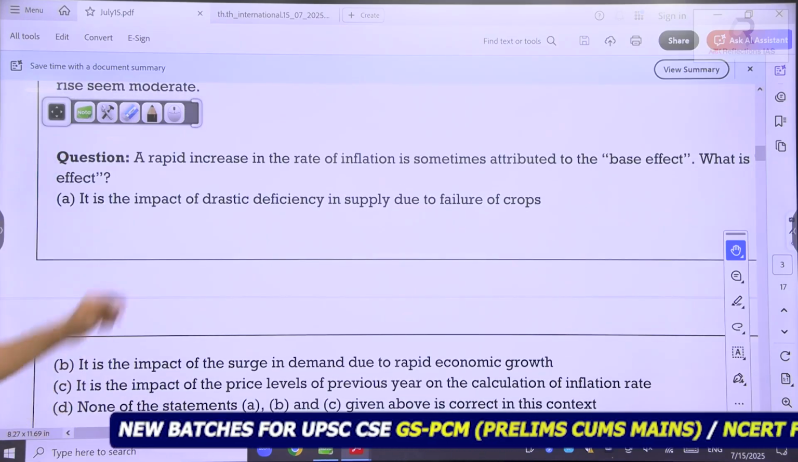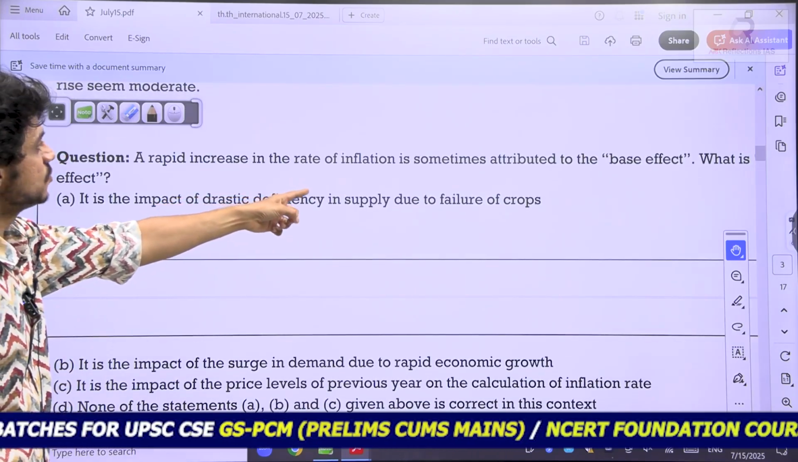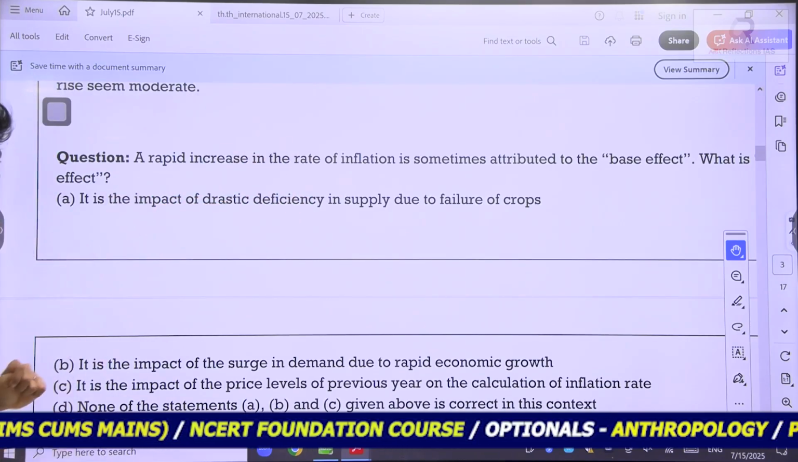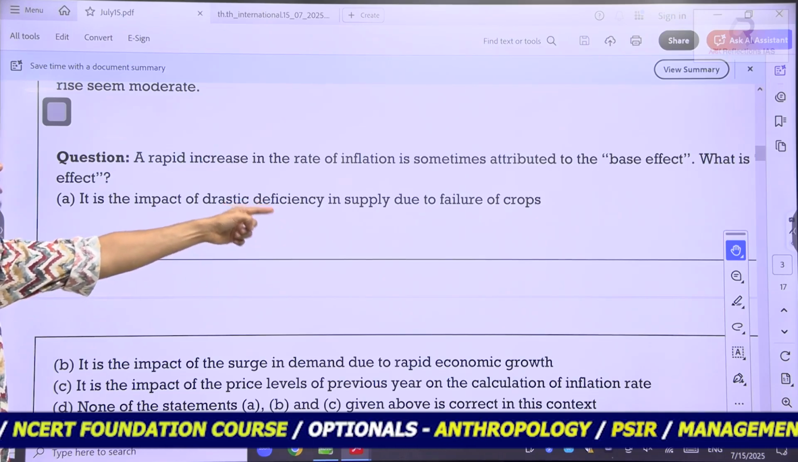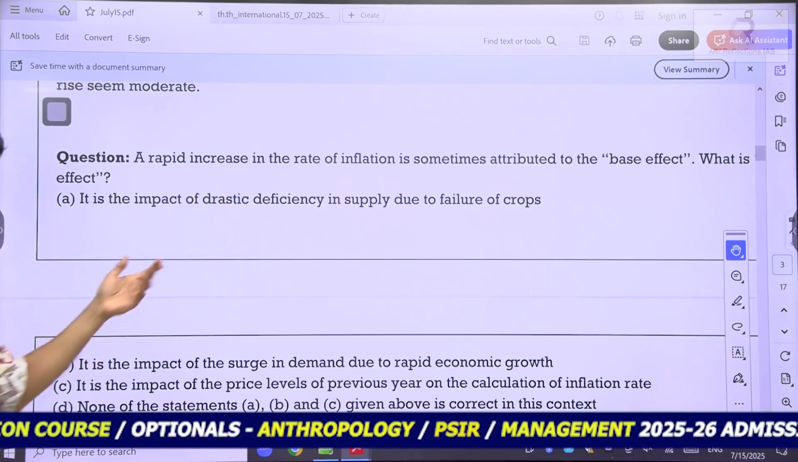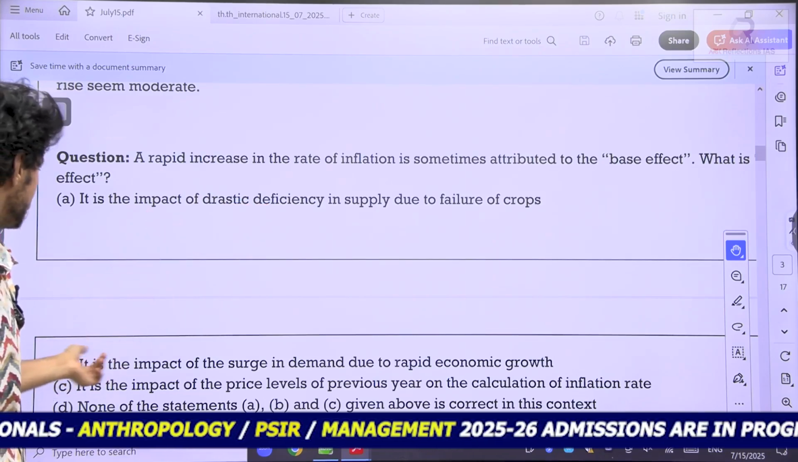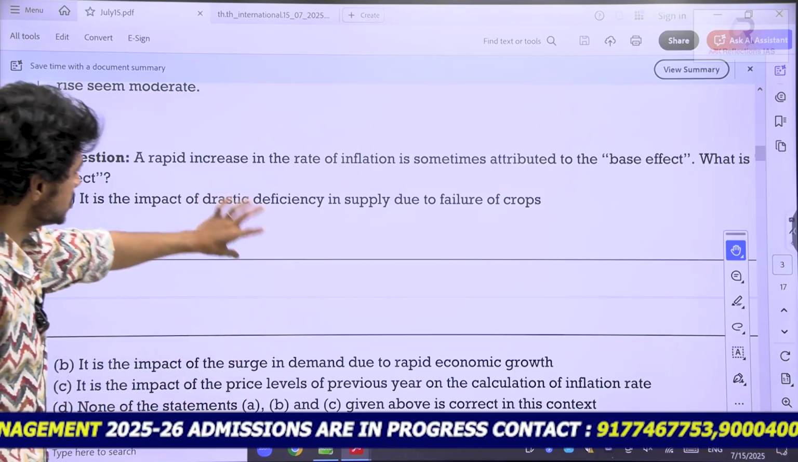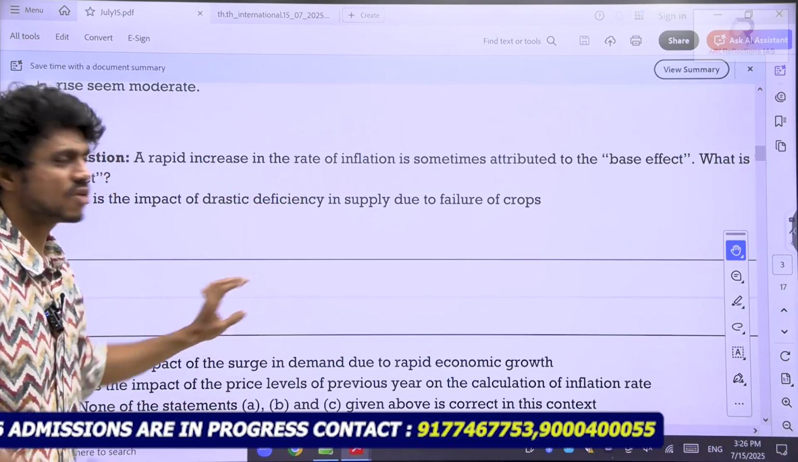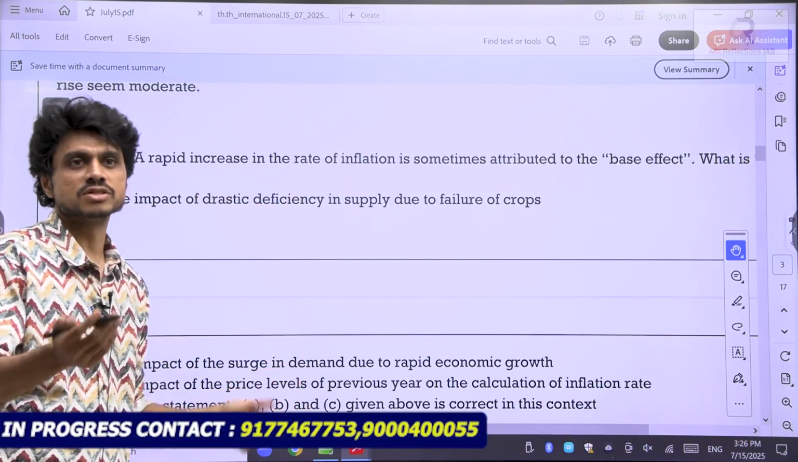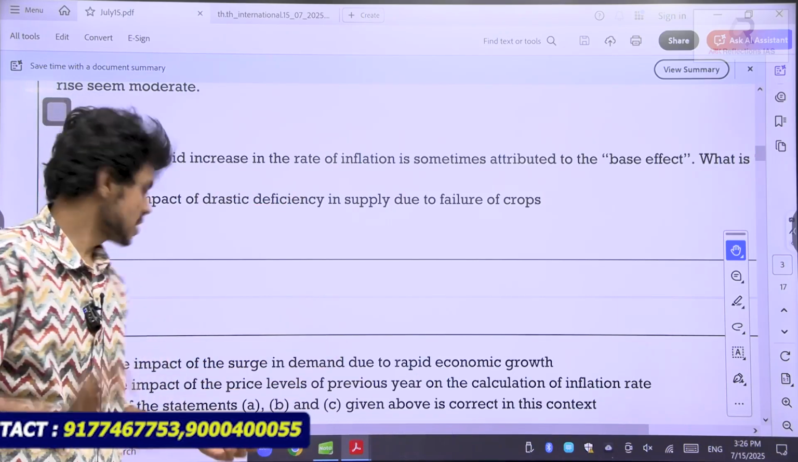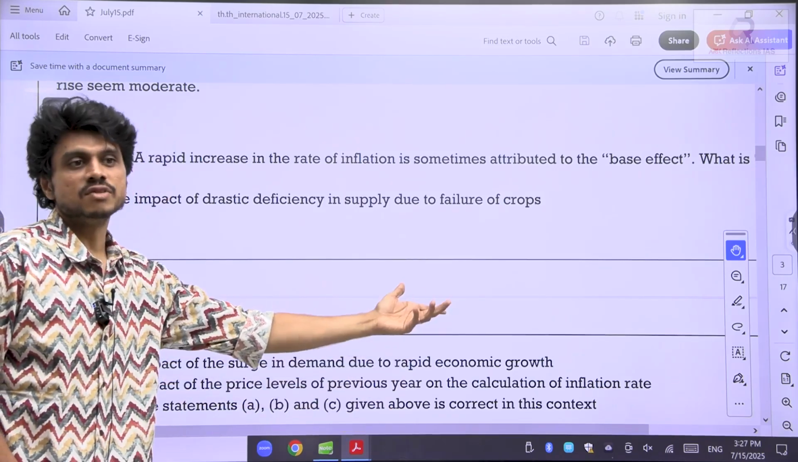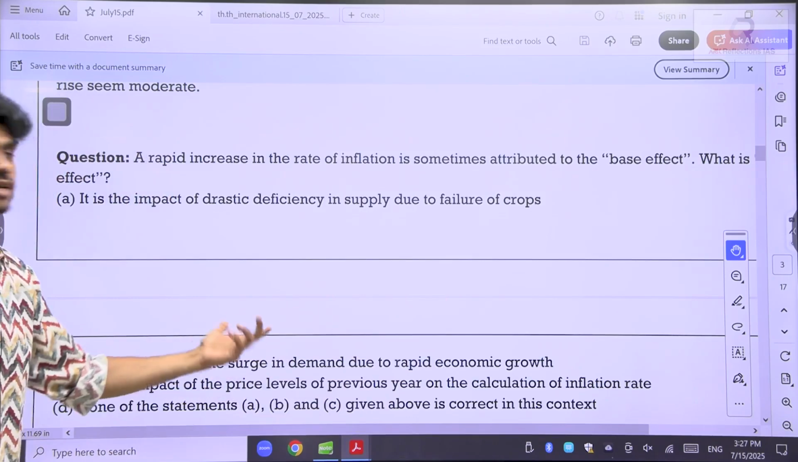A rapid increase in the rate of inflation is sometimes attributed to the base effect. What is the effect? It is the impact of drastic deficiency in supply due to the failure of the crops. Irrelevant. It is the impact of the surge in the demand due to the rapid economic growth. See, supply and demand side are the two causes of inflation: supply side factors, demand side factors. It is the impact of the price levels of the previous years on the calculation of the inflation rate. None of the statements. Tell me the answer.